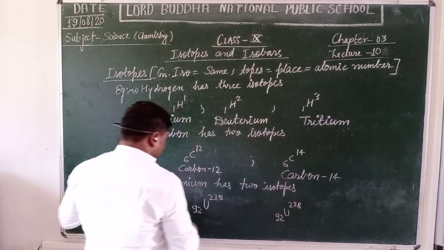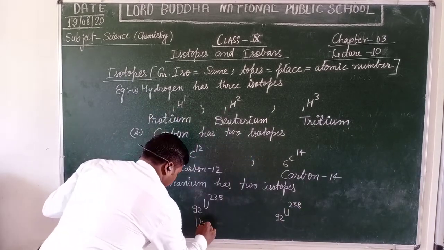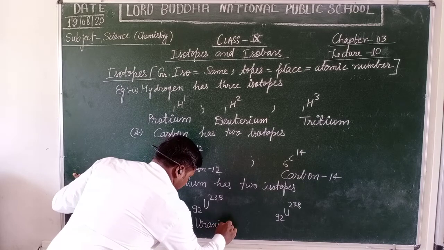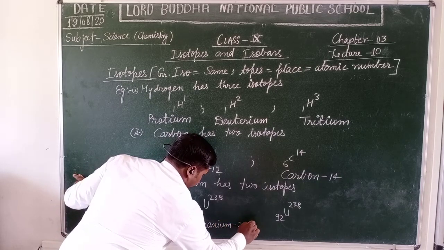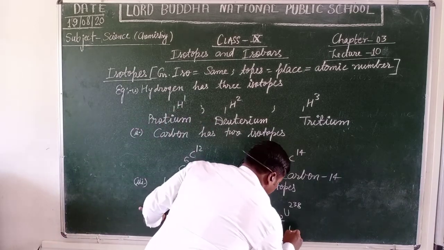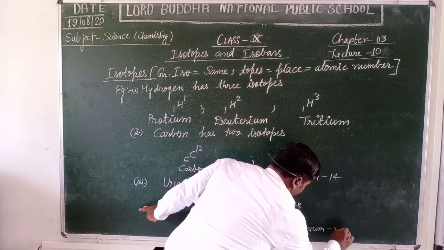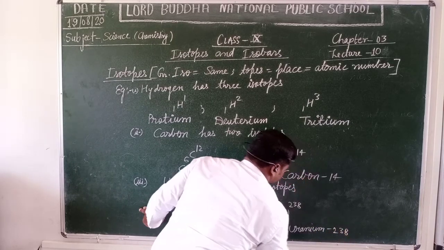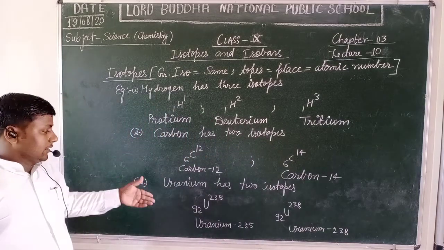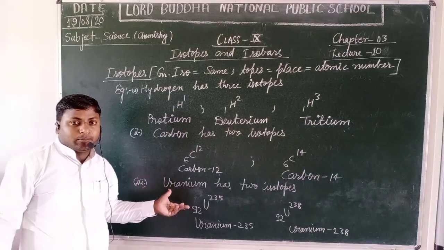These are known as uranium-235 and uranium-238. These are the isotopes of uranium.